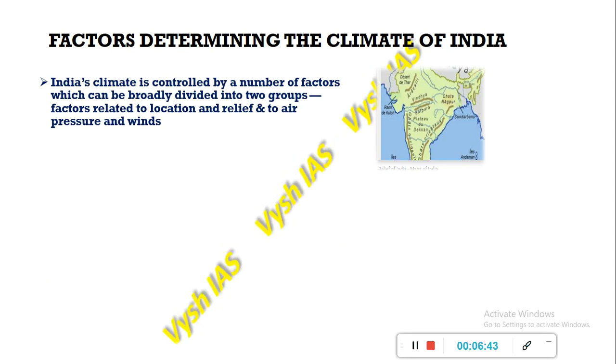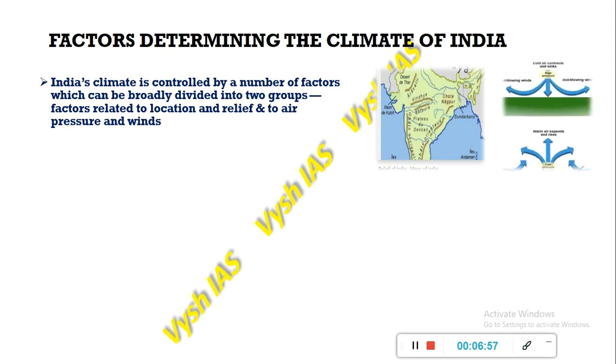A number of factors control the climate of India, but they can be divided into two groups. One is factors related to location and relief. The other is factors related to air pressure and winds. As you can see over here in the diagram, warm air rises upwards and cold air descends downwards.